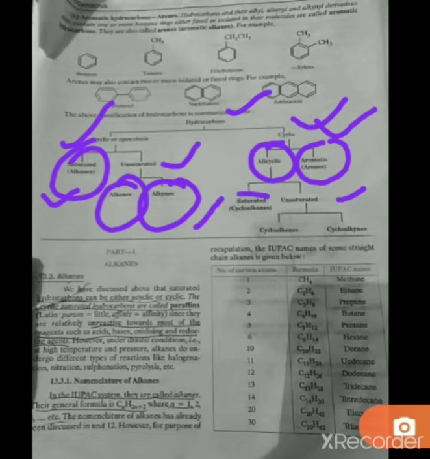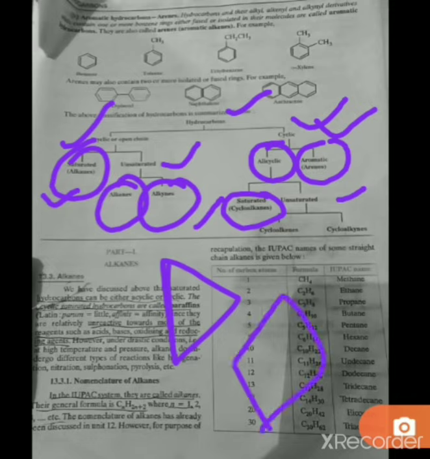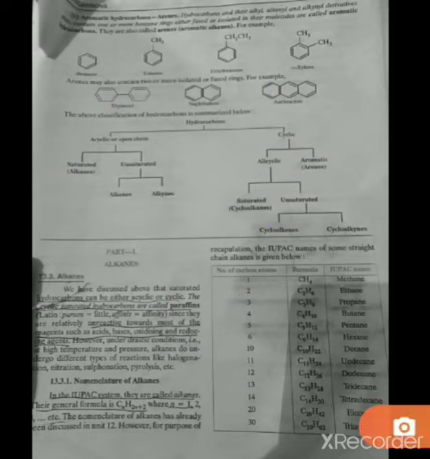The saturated ones are cycloalkanes, like this is cyclopropane, this is cyclobutane. The unsaturated ones are cycloalkenes, so suppose we take this compound, this is cyclopropene, and there may be cycloalkynes, so this compound is cyclopropyne.